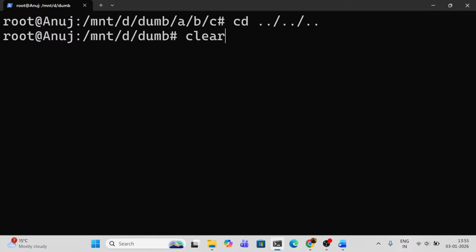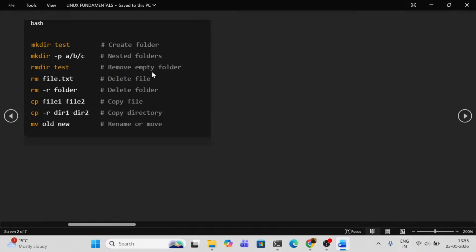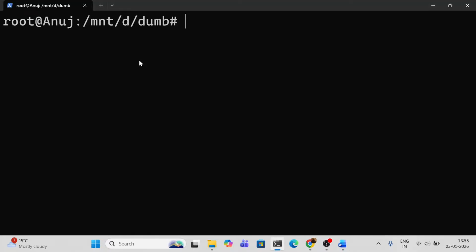Now let's look for the next command. As we all know, we have created some nested folders. Now, if I have to remove an empty directory, let's look it out. rmdir. What will happen if I try to remove folder A? Will it be removed or not?